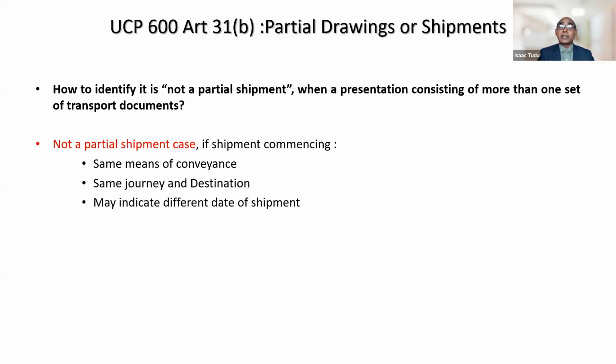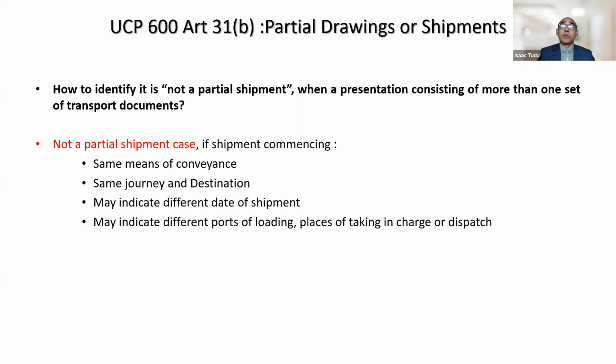And it is possible that both sets of bills of lading may indicate different shipped on board dates, different dates of shipment, or different ports of loading. These all are possible. Please remember, you have got one presentation, and within that two or three different sets of bills of lading are there. Don't jump to the conclusion that maybe it is a case of partial shipment.